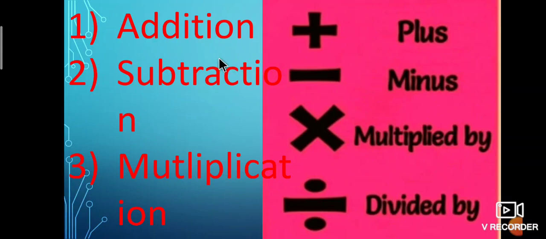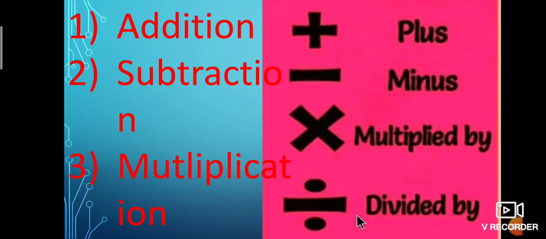The first one is addition. It is represented by the symbol plus. For subtraction, we use minus. The third one is multiplication; we use the symbol multiplied or into. The fourth one is division; we use the symbol divide.